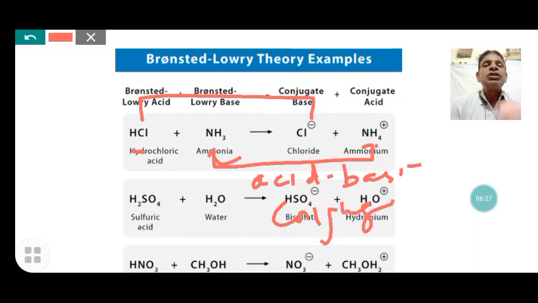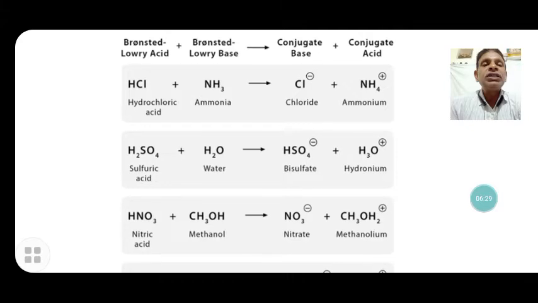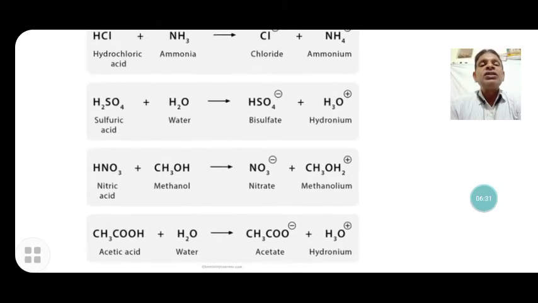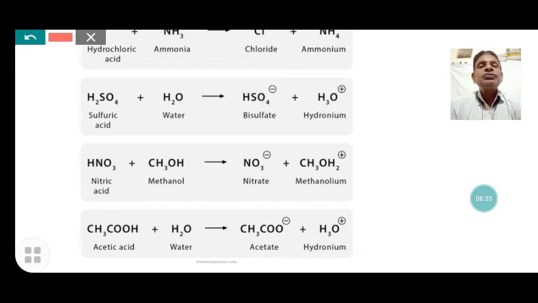In the second reaction, sulfuric acid and water react. Protons are donated by the sulfuric acid and received by the water, forming hydronium ion, and sulfuric acid forms bisulfate ion.